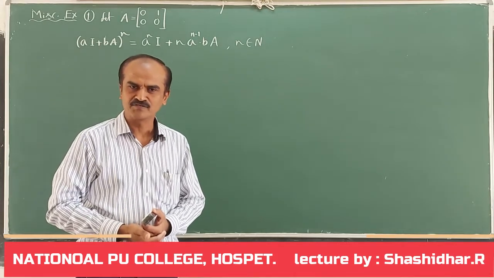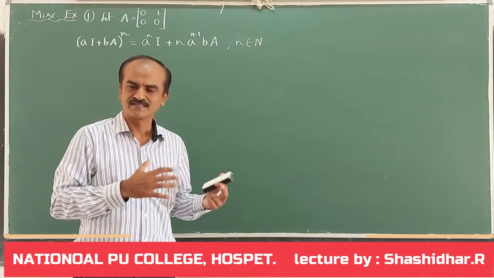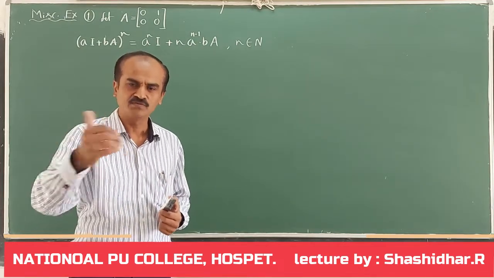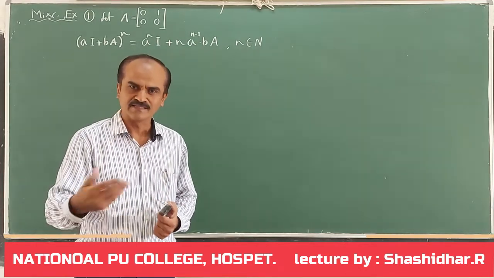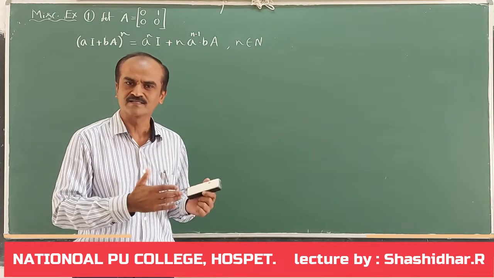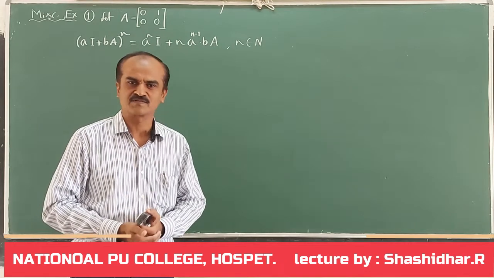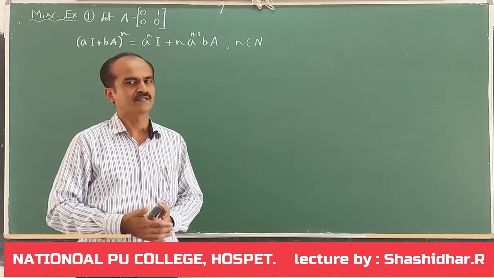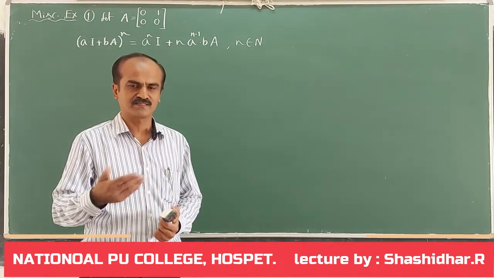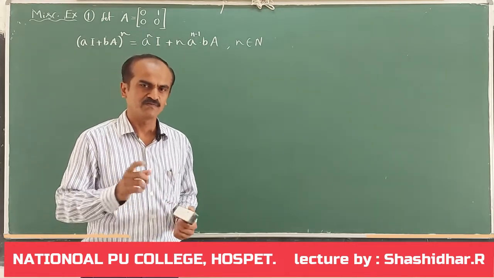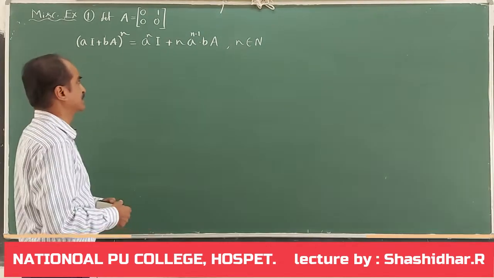Next, we assume that the given statement is true for a certain natural number, say n equal to k. Then in the third stage, we have to show that the given statement is even true when n takes k plus 1. With this, by mathematical induction, we can say that the given statement or theorem is true for all positive integers. Now, let us do it by mathematical induction.